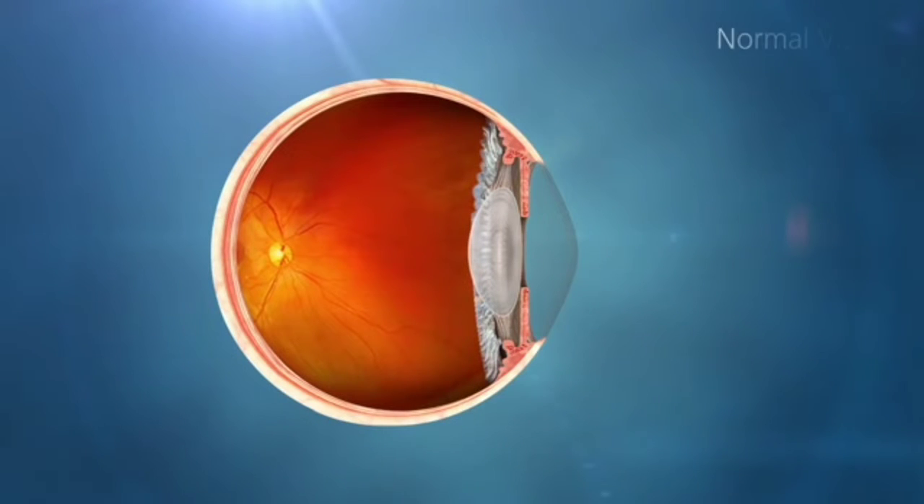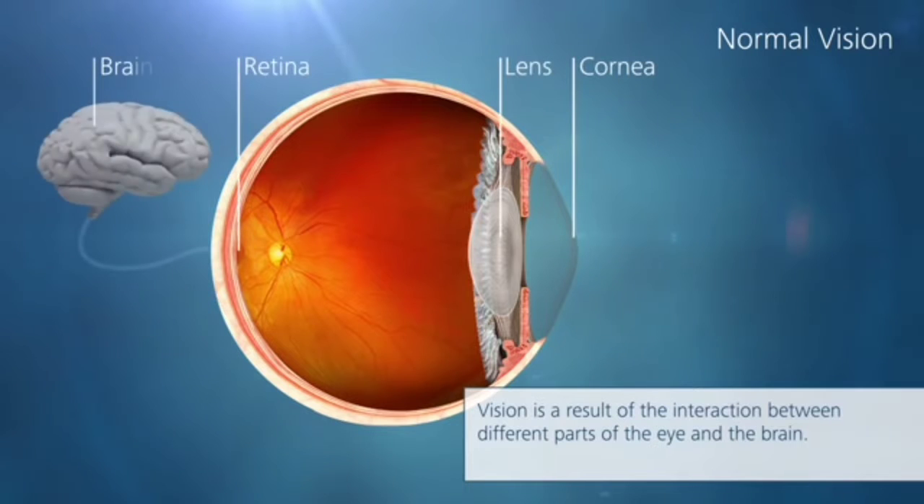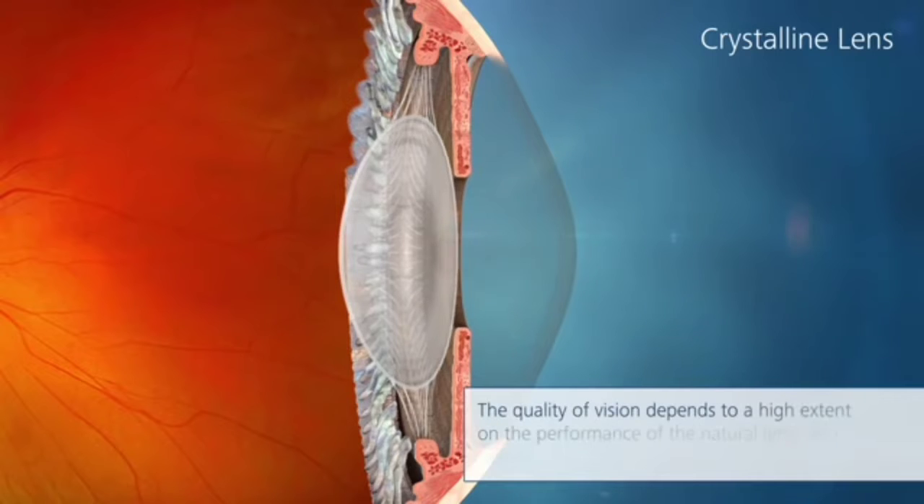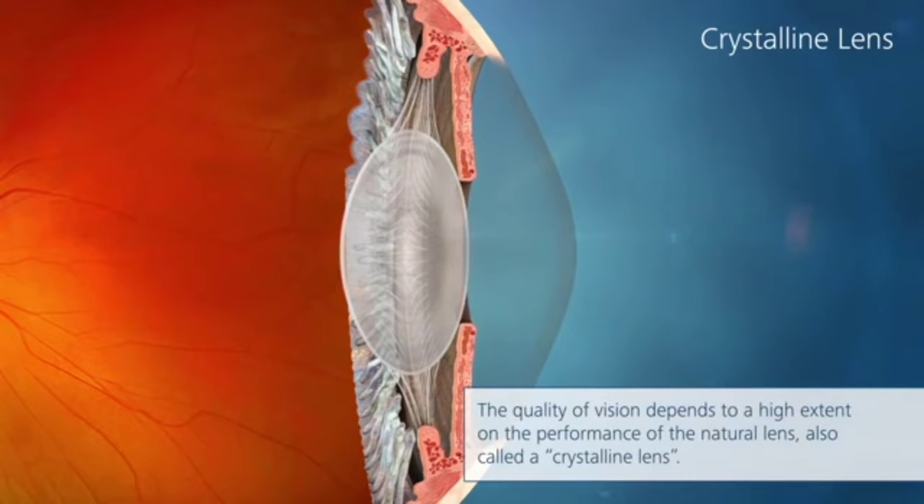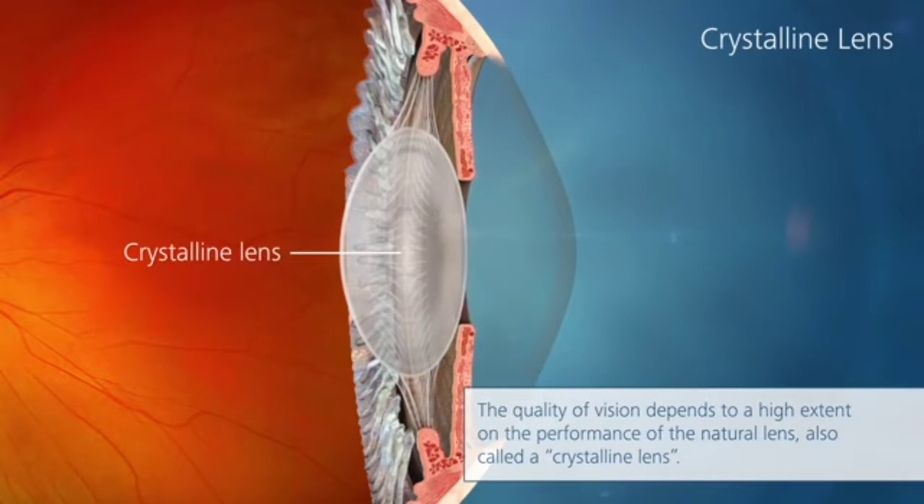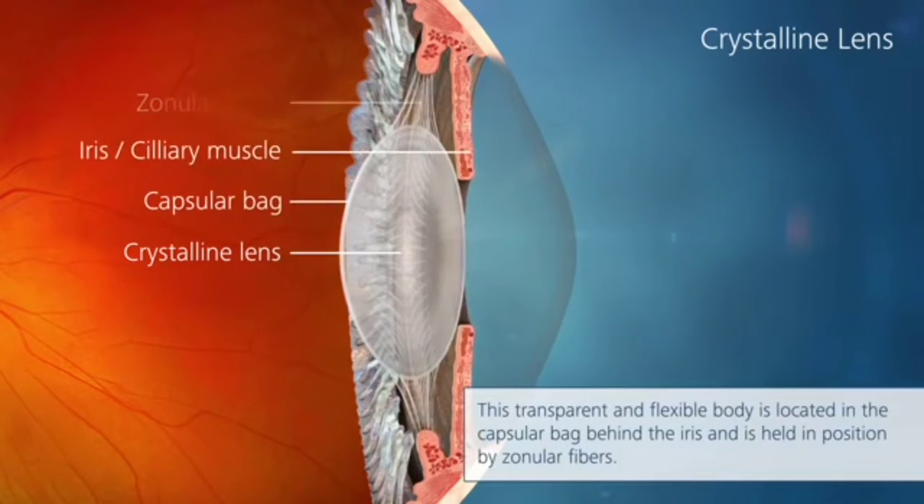Now I am going to discuss the cataract. In normal vision, vision is a result of interaction between different parts of the eye and the brain. Here's the anatomy of the eye. The quality of vision depends to a high extent on the performance of the natural lens, also called the crystalline lens. This transparent and flexible body is located in the capsular bag behind the iris and is held in position by zonular fibers.